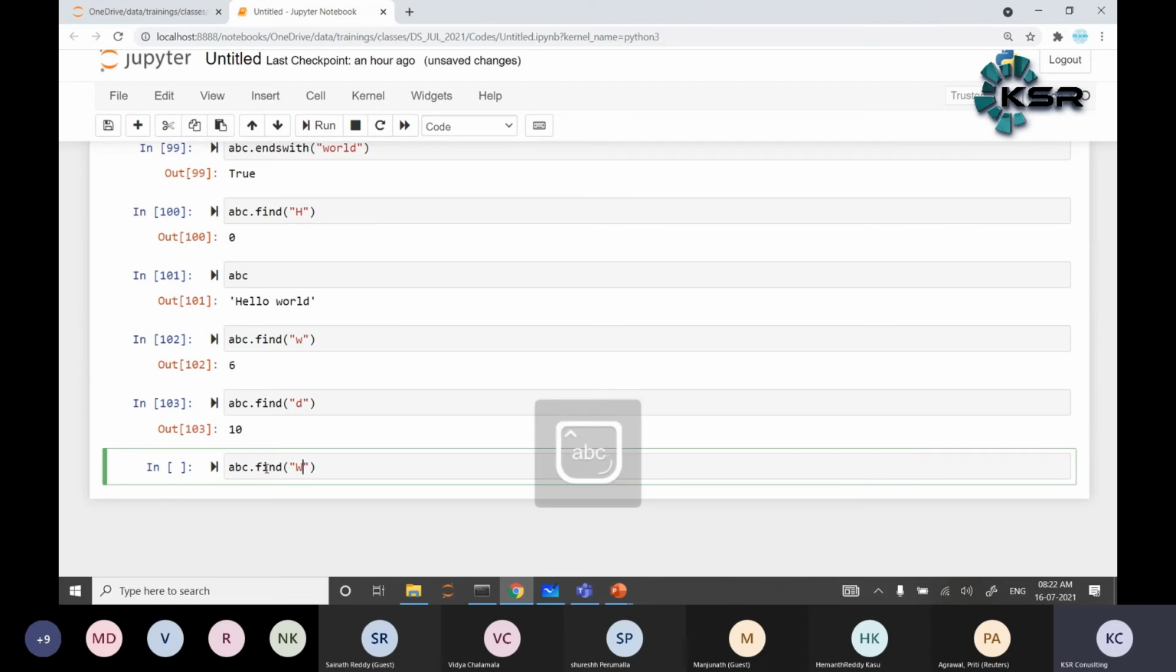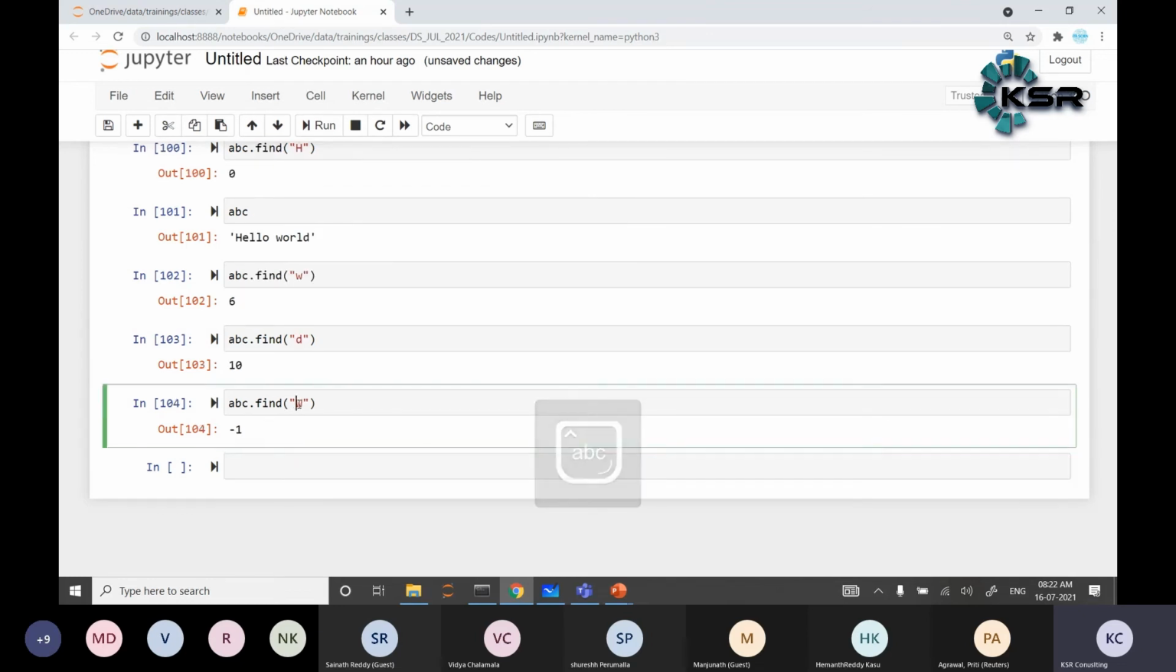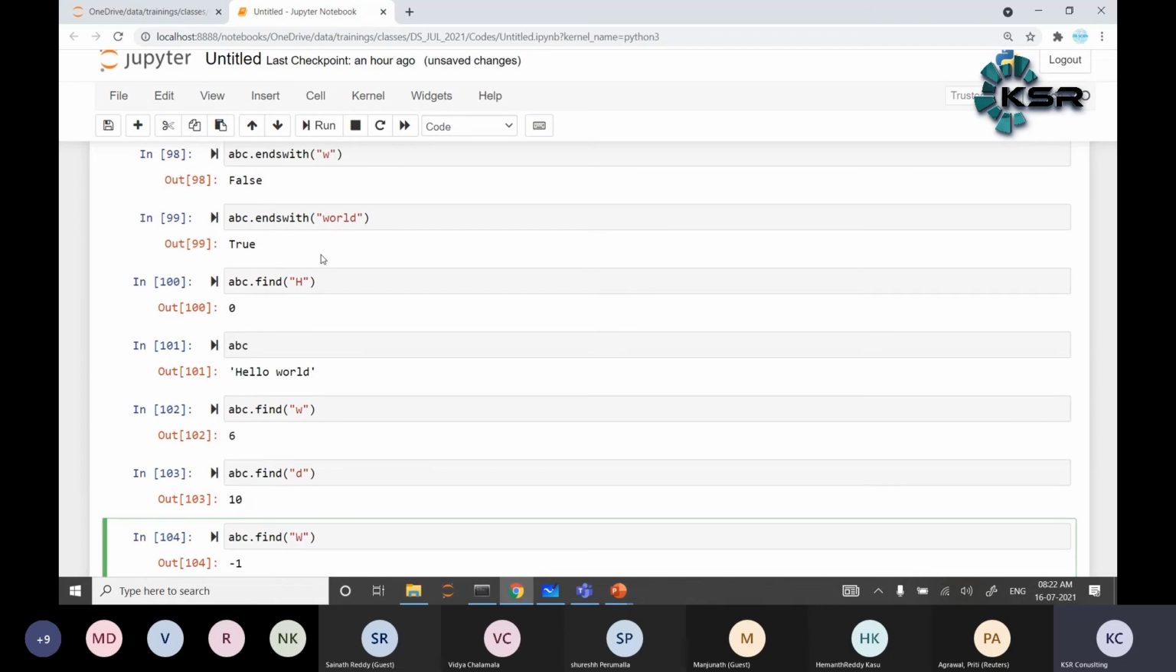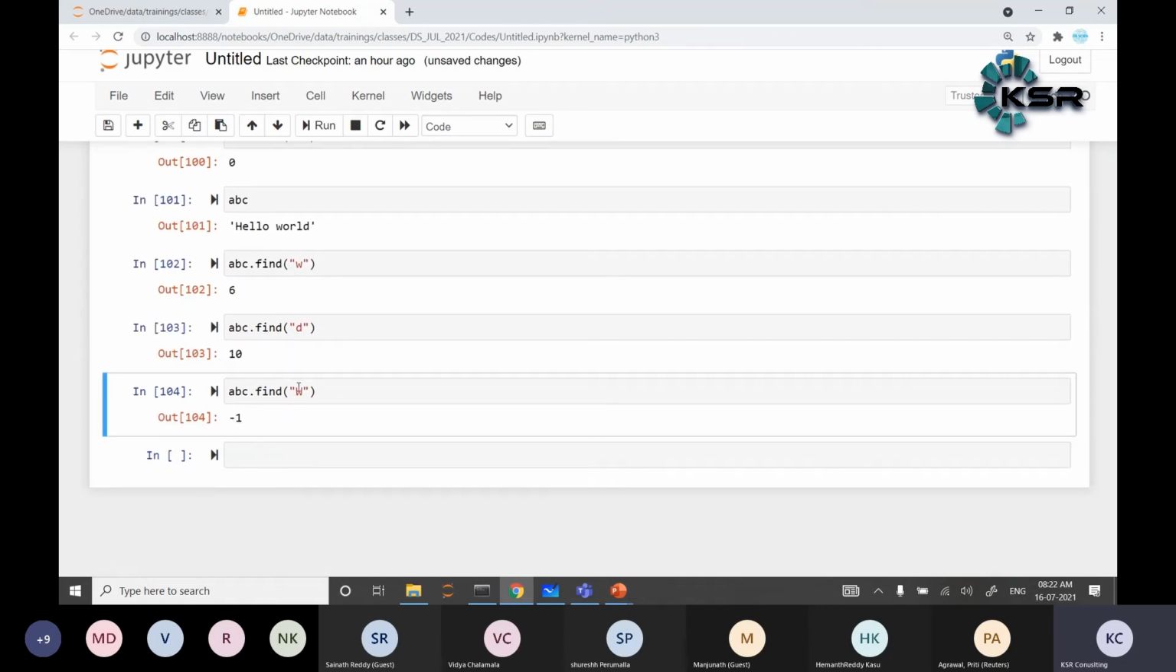If the value doesn't match, capital W is not there. In hello world, W is small, but I have specified the capital W. As we already discussed, Python is a case sensitive language. So the capital W indicates the value is not found. If the value is not found, it returns minus 1. That's one.